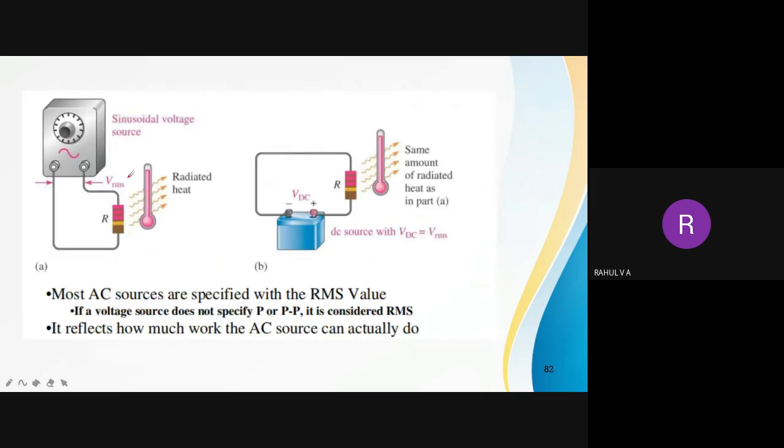So this is another definition. I am giving a DC supply. Look at this diagram. I am giving a DC supply to a resistor. It will heat this resistor. Some amount of power will be dissipated. If I take AC of the same RMS value, suppose this is 5 volt, it will develop some amount of heat. And if I take an AC waveform of 5 volt RMS, it will heat that same resistor to the same temperature.